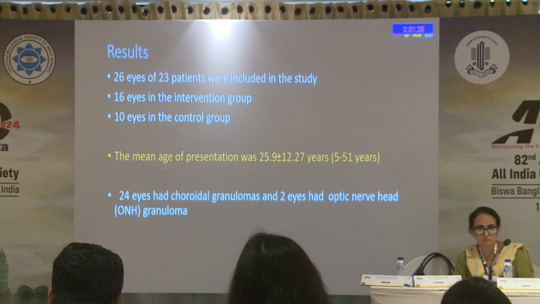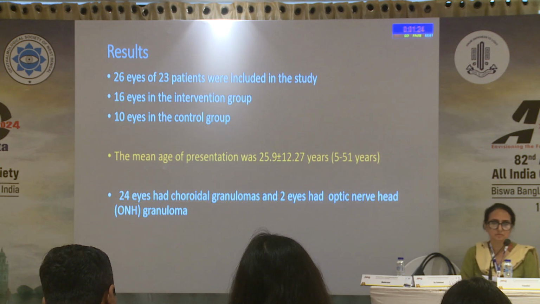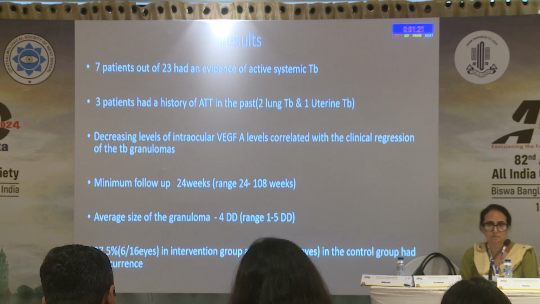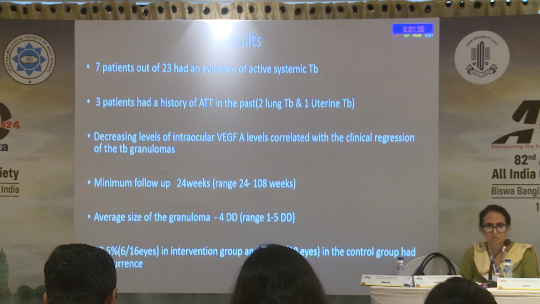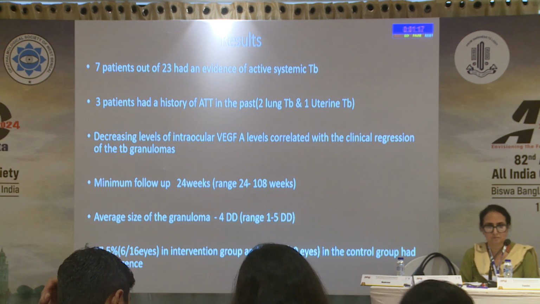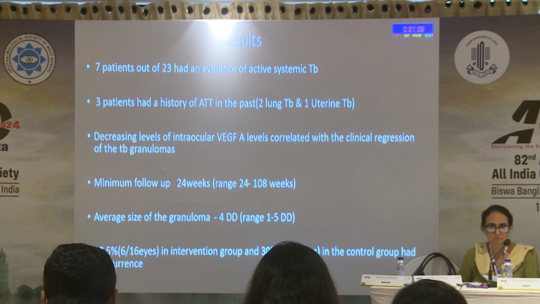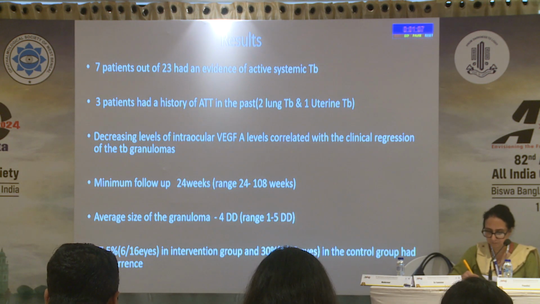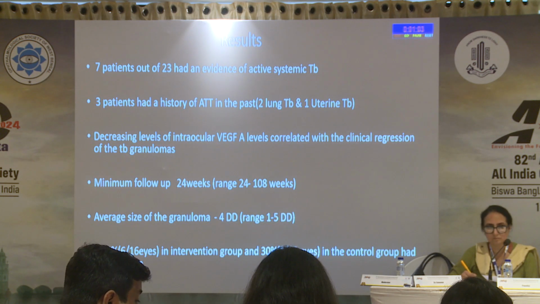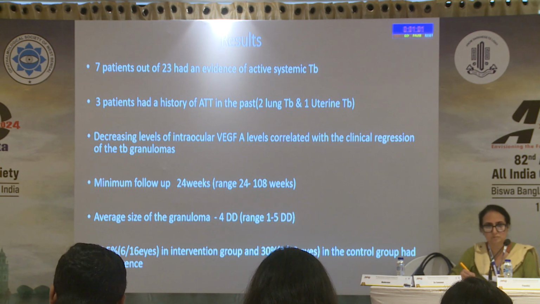The mean age was around 25. 24 eyes had choroidal granulomas. 2 eyes had optic nerve head granuloma. 7 patients out of 23 had an evidence of active systemic TB, and 3 patients had a history of ATT in the past. There were decreasing levels of VEGF, which correlated well with the clinical regression of the TB granulomas. The minimum follow-up was around 24 weeks, and the average size of the granuloma was 4 disc diameters.